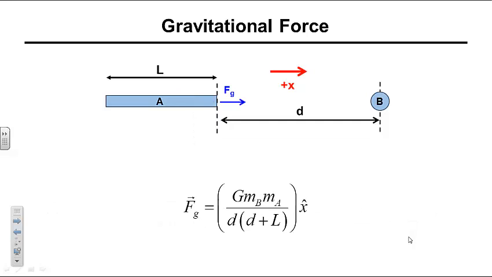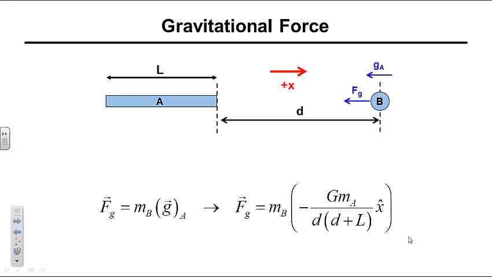We arrive at our final expression by substituting the expression of the linear mass density of the rod. Since the rod is uniformly dense, the mass density is simply the mass of the rod divided by the length of the rod. Alternatively, we could have considered the gravitational force to arise from the interaction of the point particle with the gravitational field of the rigid rod, which we determined earlier.